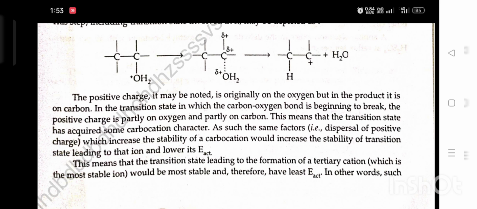This means that the transition state has acquired some carbocation character. As such, the same factors, such as dispersal of positive charge, which increase the stability of a carbocation would increase the stability of the transition state leading to that ion and lower its activation energy.